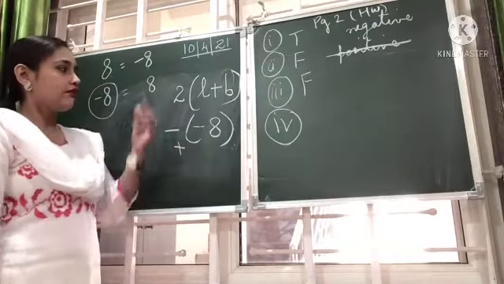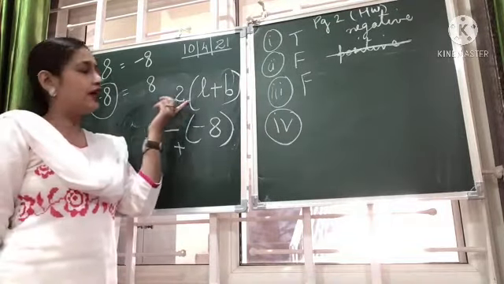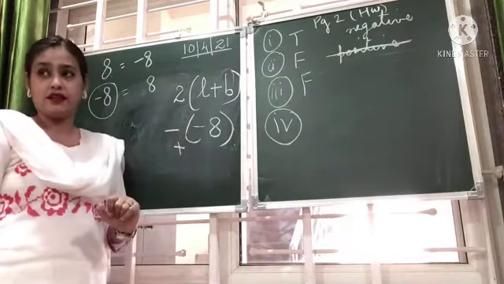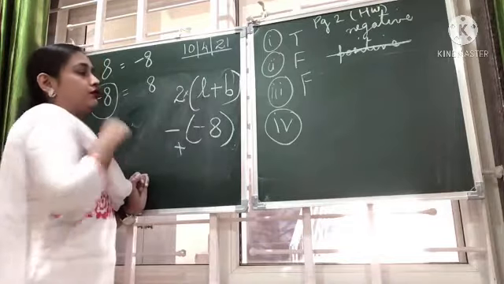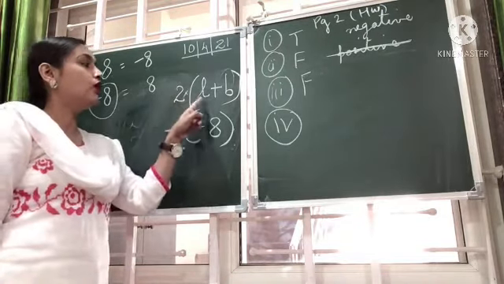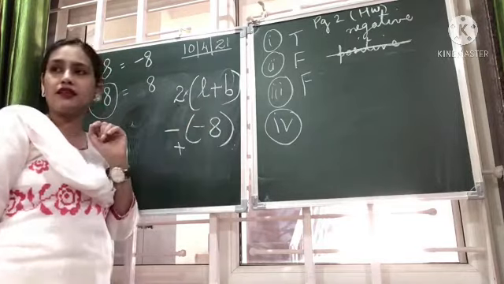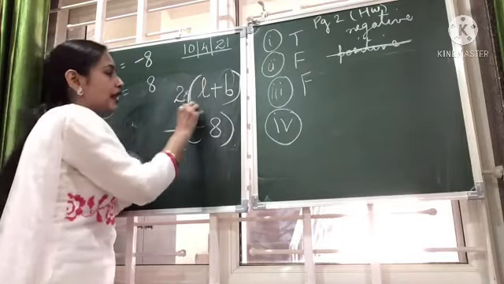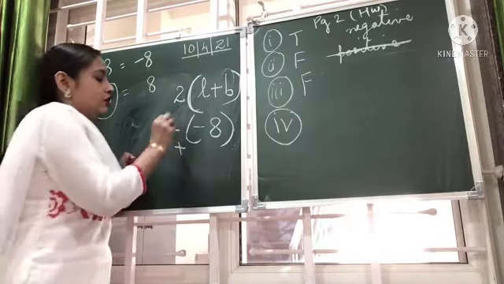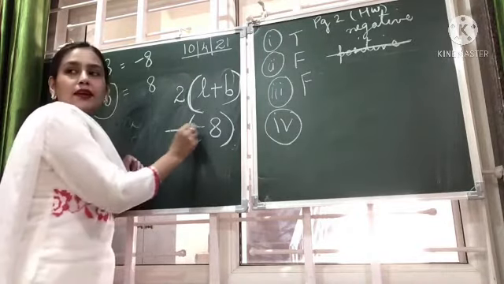Okay. We also say 2 times of length plus breadth, or we also say 2 into length plus breadth. Sometimes we also write this multiplication sign: 2 into length plus breadth. So, this bracket means what? Multiplication. Yes.